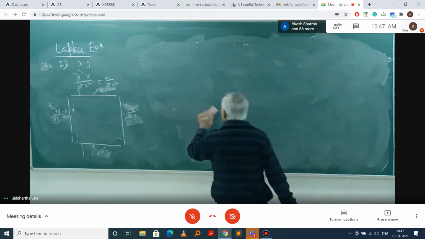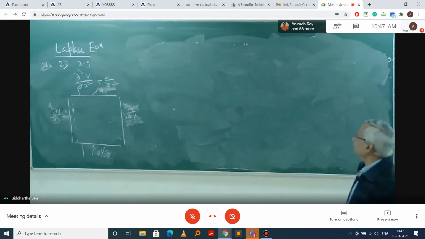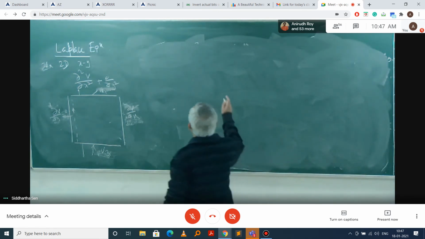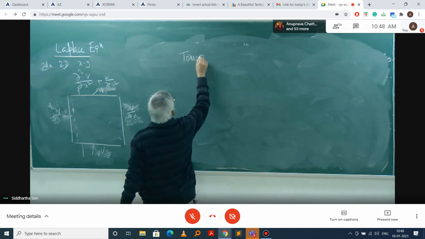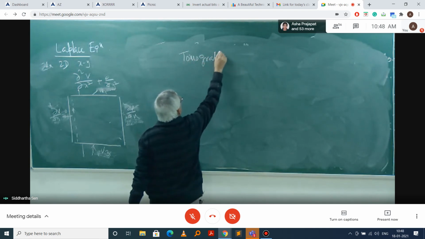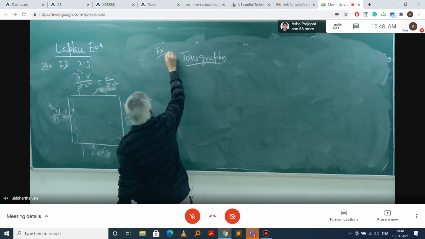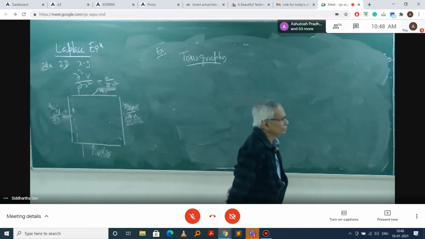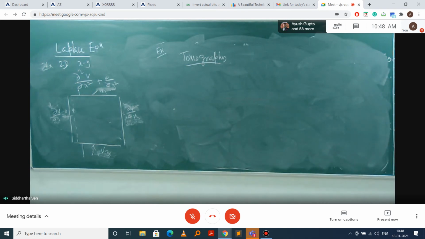I will go into these further afterwards, but possibly an example is what we call tomography. Have you heard that one, tomography?